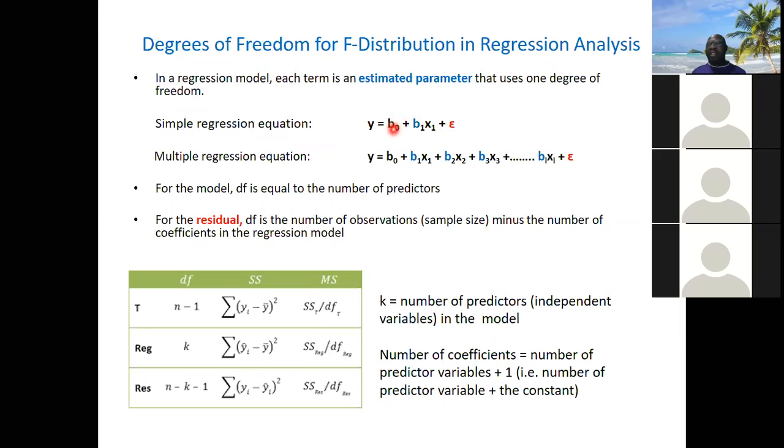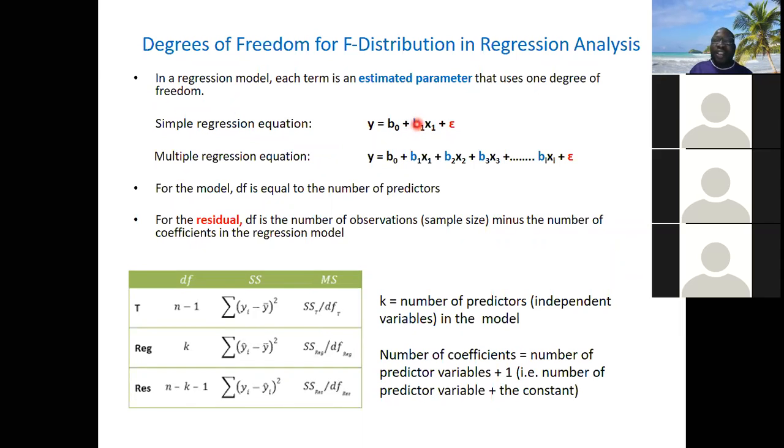This b0 is the constant. So when you are talking of the estimated parameters here, we have 1, 2, there are 2 here. For simple regression, there are 2 parameters in this equation, apart from the y: b0 and b1.